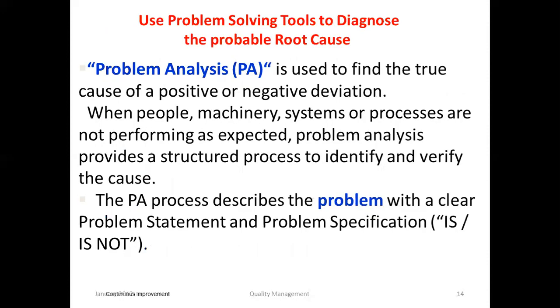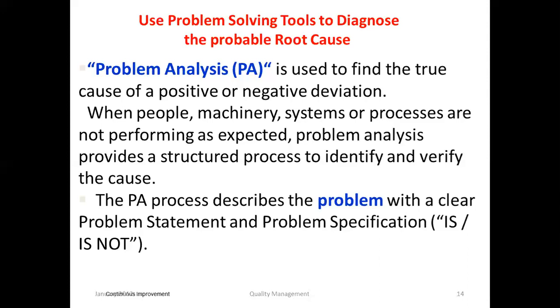Use problem-solving tools to diagnose the root cause of the problem. For this purpose, another term is used, problem analysis. As earlier we said, 5 times why to reach the root cause. Here is problem analysis, another technique to reach the root cause. It's used to find the true cause of positive or negative deviation when people, machinery, systems, or processes are not performing as expected.